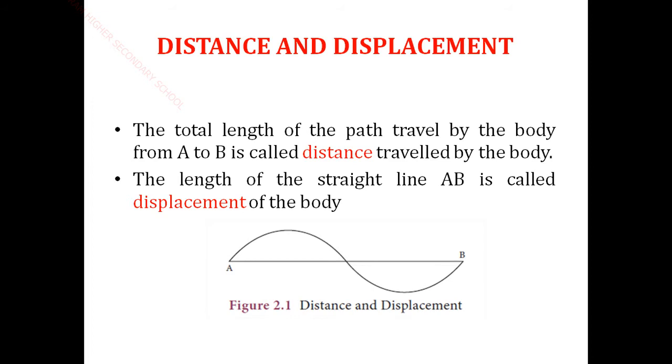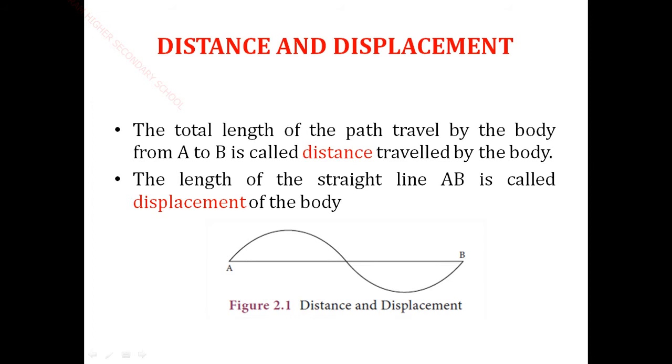See the diagram, A and B. The total length of the path traveled by a body from A to B is called the distance traveled by the body. The length of the straight line AB is called the displacement of the body.